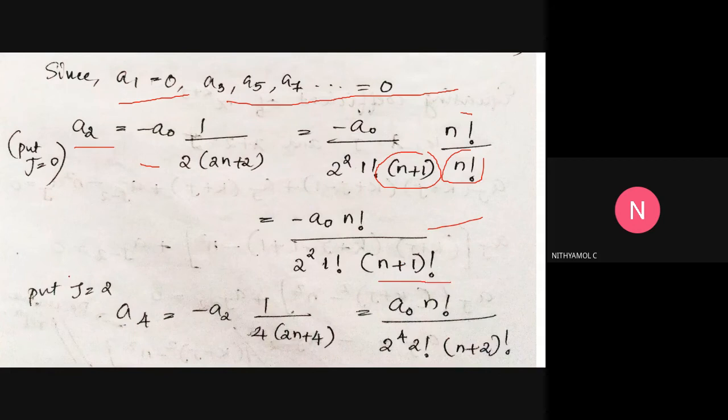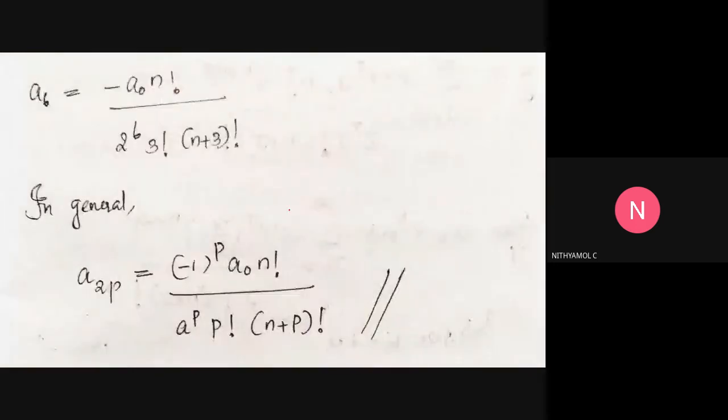Now we put j equal to 2 in the recurrence relation, then we get a4. Because we already got the value of a2 as minus a0 n factorial divided by 2 square 1 factorial (n plus 1) factorial, we substitute the value of a2 here, and we get the value of a4 in terms of a0. Then a6. In general, we can write a2p is equal to minus 1 to the power p a0 n factorial divided by 2 to the power 2p p factorial (n plus p) factorial. It is the general form.